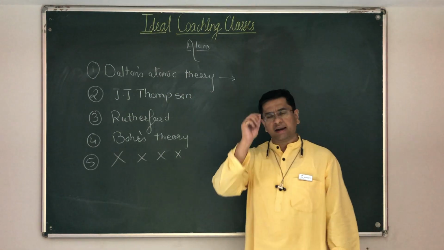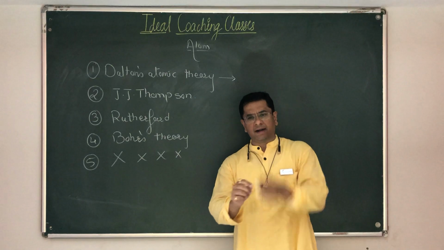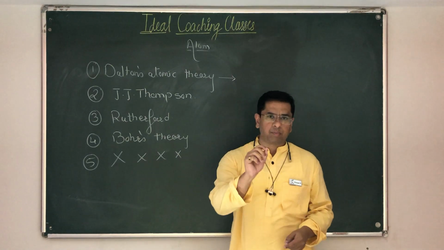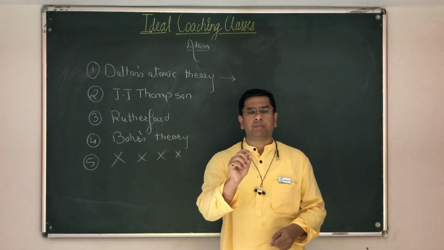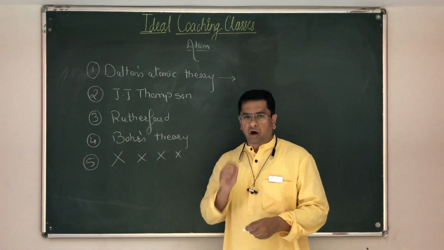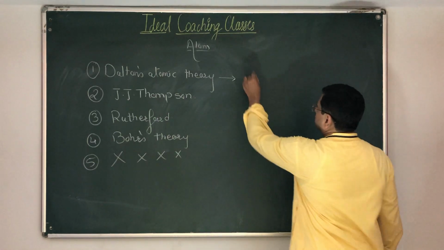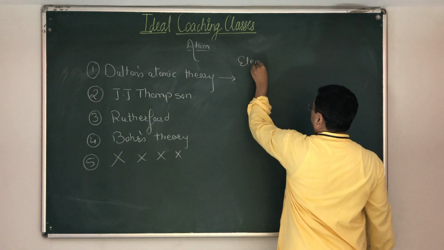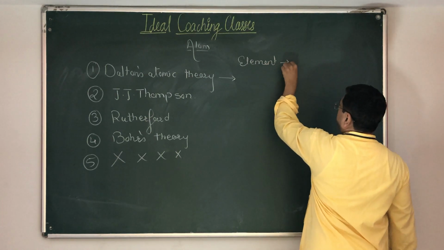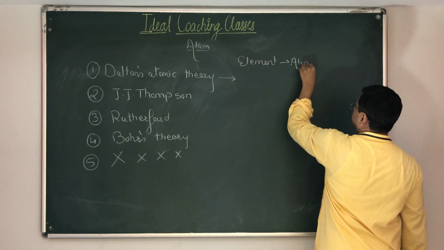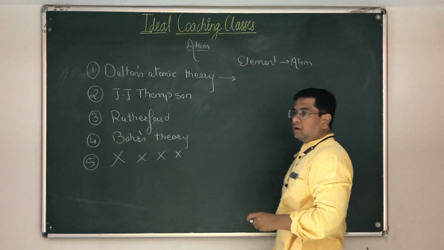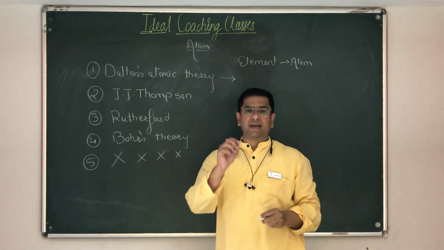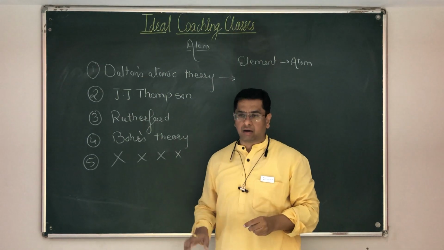If you take any element and you go on cutting that element, ultimately what you land up with is the smallest particle of the element, which is called an atom. So the smallest particle of an element is an atom. Atoms of the same element are alike.